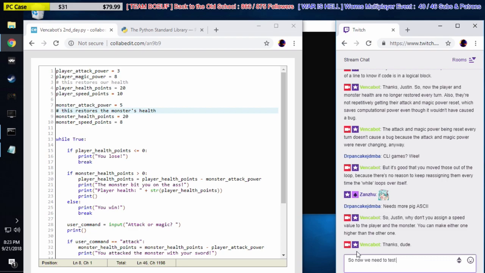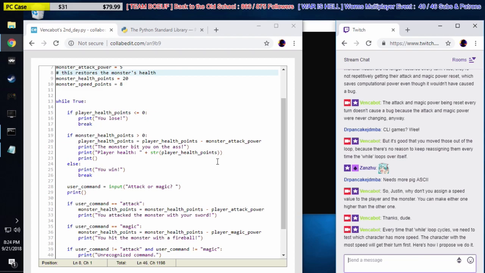let's just say, every time the loop, the while loop, we need to test which character has more speed. The player, or the character with the most speed will get their turn first. Here's how I propose we do it.